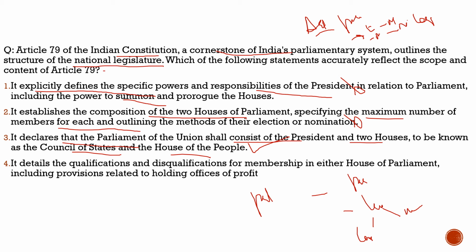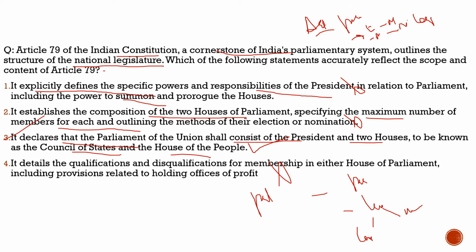It looks like the Parliament of the Union should consist of the President and two houses. Then the fourth statement: it details the qualification and disqualification of members in either house. Totally incorrect. So with respect to this question, the correct statement is option 3. Through this question, I hope you learned about Article 79 and the composition of the Parliament, the national legislature.